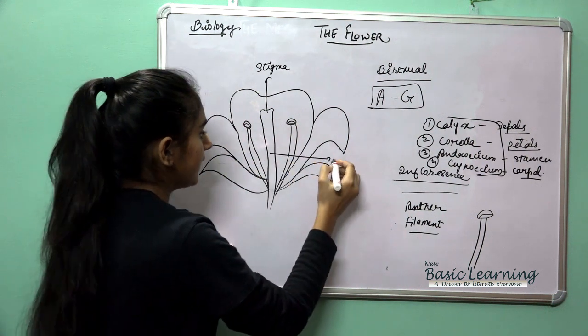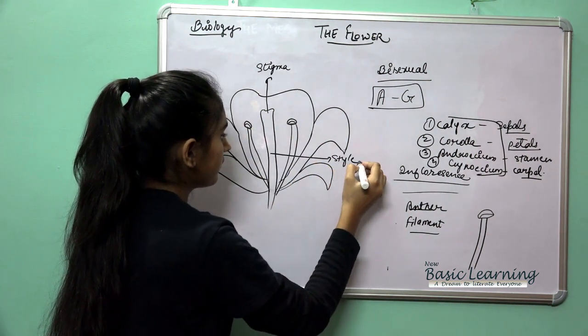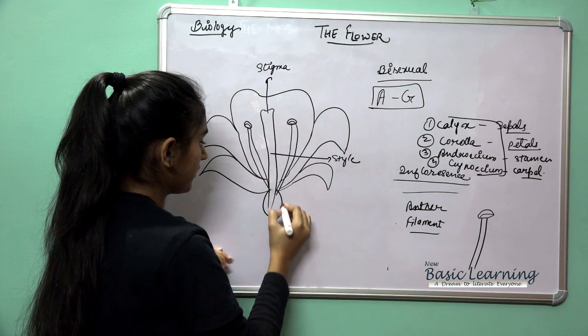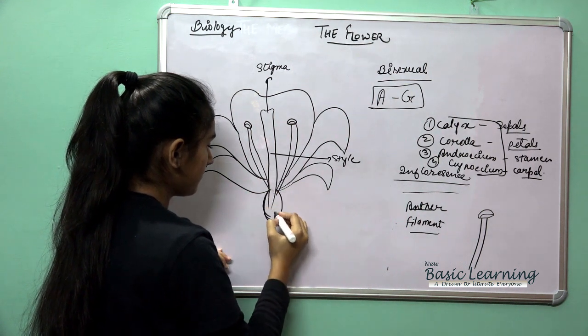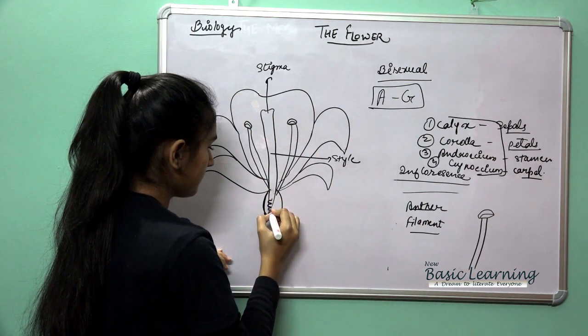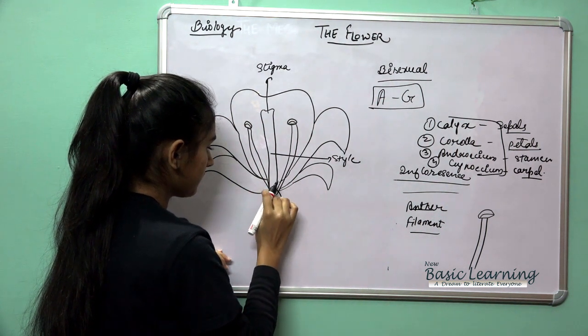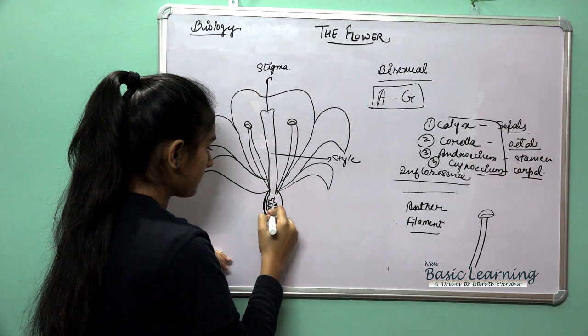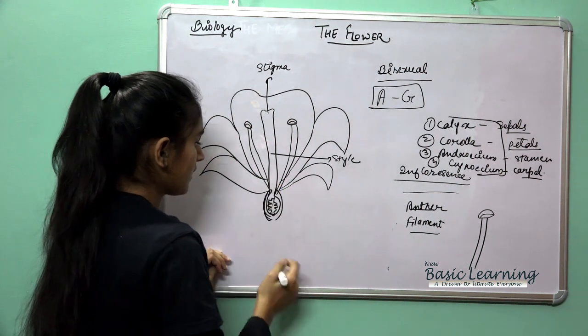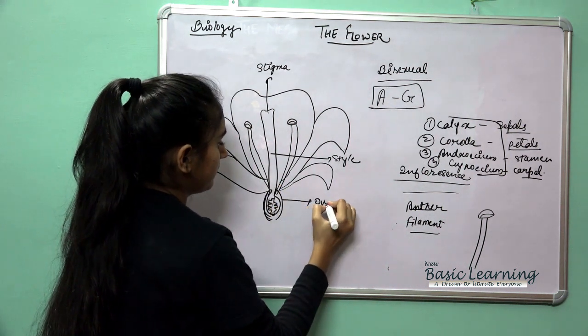This is the style. And here comes the ovary. This is the ovary.